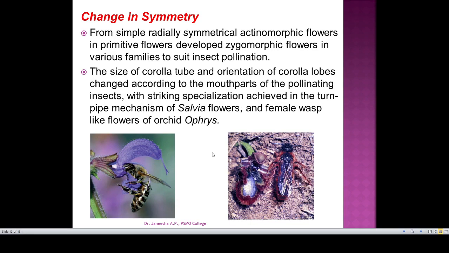The third one is the evolution in change of symmetry, from simple radially symmetric actinomorphic flowers.